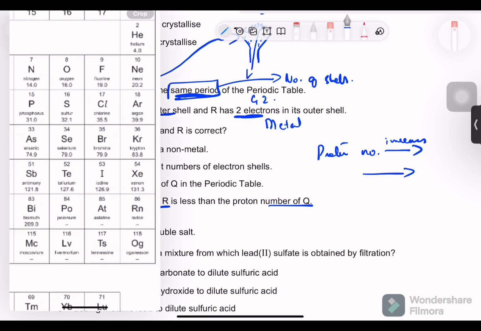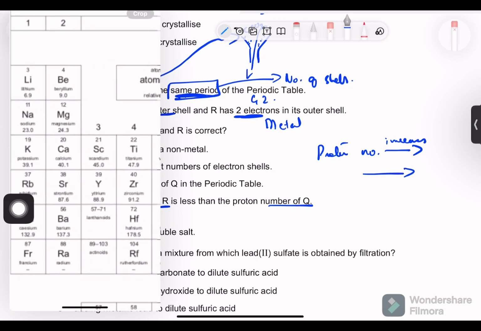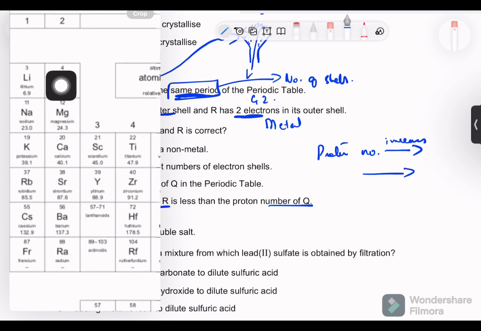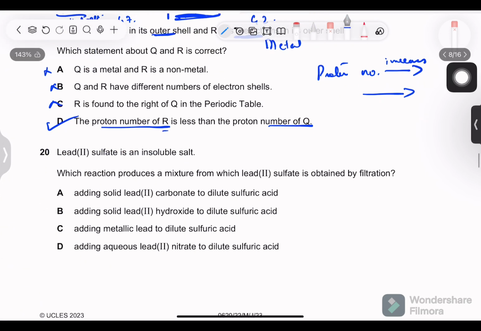So if we take a sample from group 7, we have fluorine over here. Fluorine has proton number 9, and from the same period we take one element from group 2, which is beryllium. So it has a lesser proton number. So hence proved, the proton number of R is less than the proton number of Q.